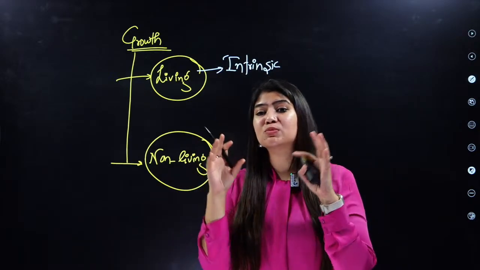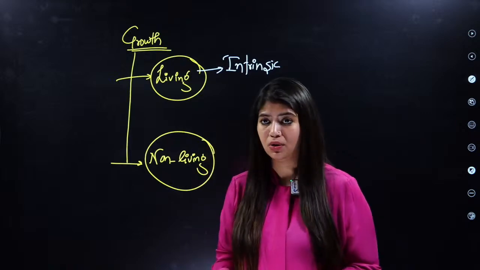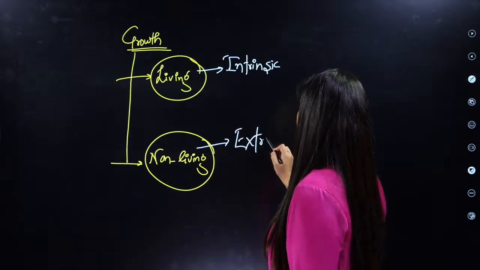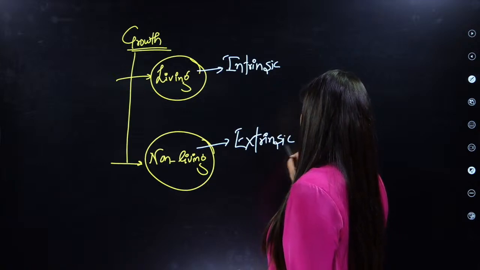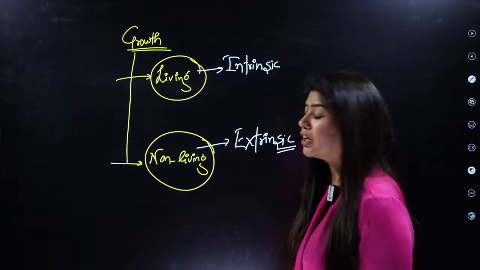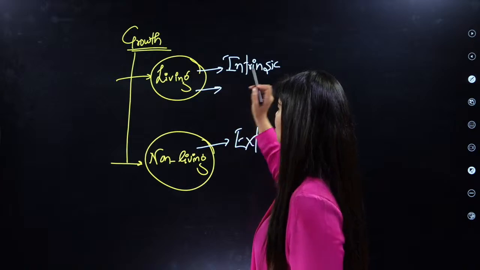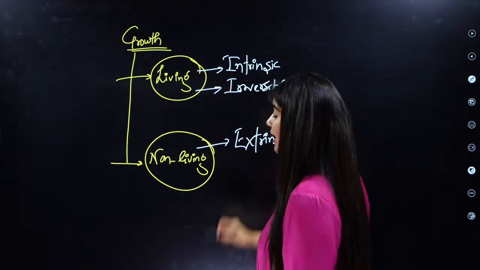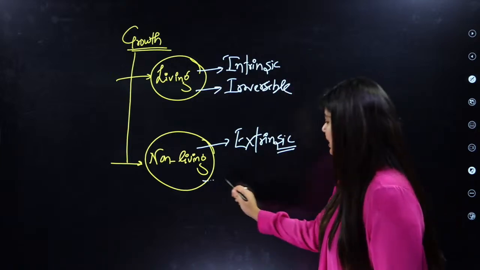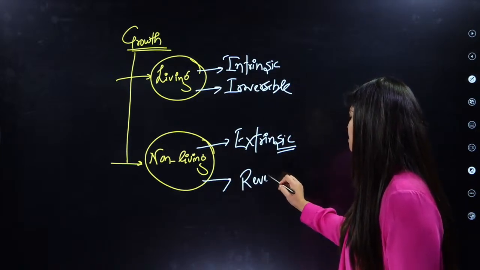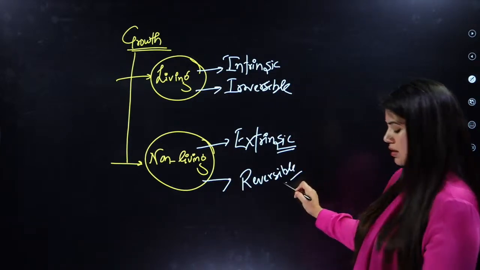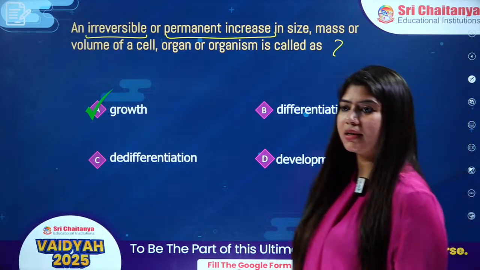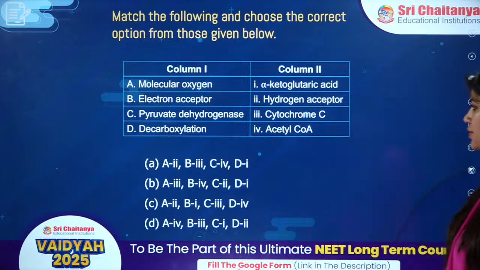Basically, the protoplasm of the cell is going to double, all right? But if I speak about non-living, the growth will be extrinsic or external growth. In living organisms, the growth is irreversible. I cannot reverse it back. But in case of non-living, it is reversible. Clear, kids? Okay, so this is basically defining growth. Clear? Yes. Moving on to the next question.